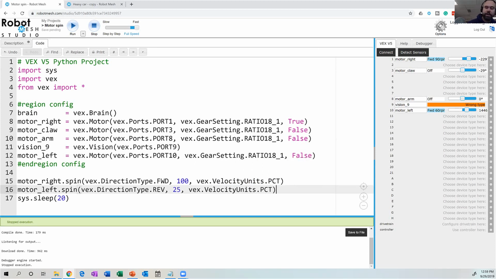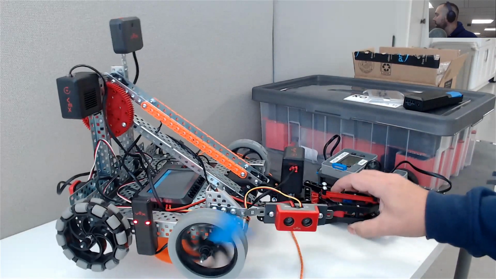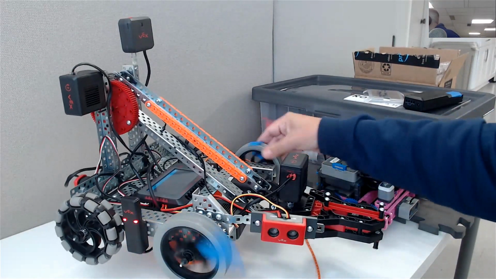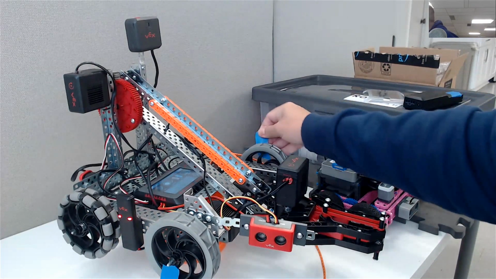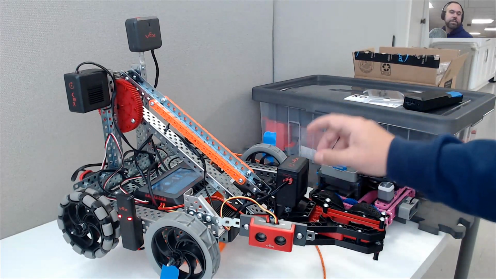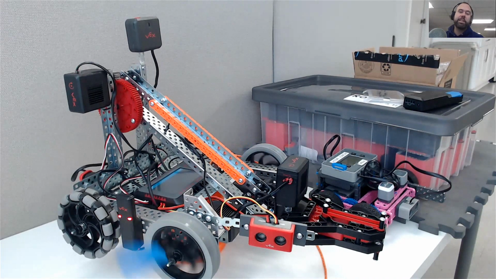So let's go back to the webcam so we can see what the robot does. And I'm going to hit run. So now you can see, if I pull this, stop. I have a little piece of tape on the other side, which might be difficult to see, but we're going to see that this spins a lot slower, right? Because I said for it to move at 25% power. And it's spinning in the opposite direction, which I also told it to do.